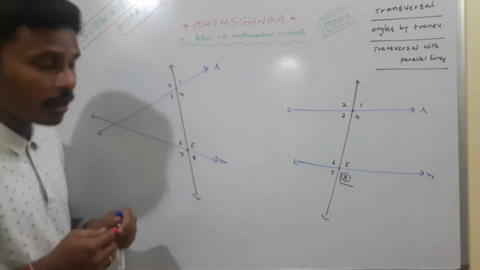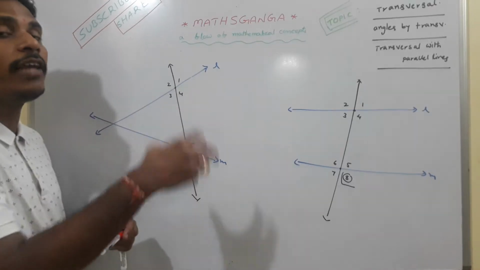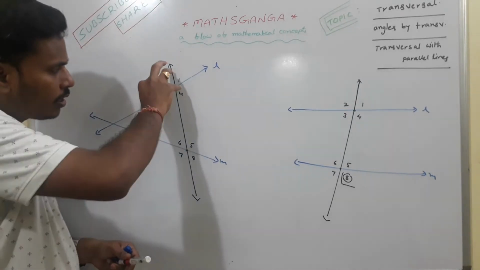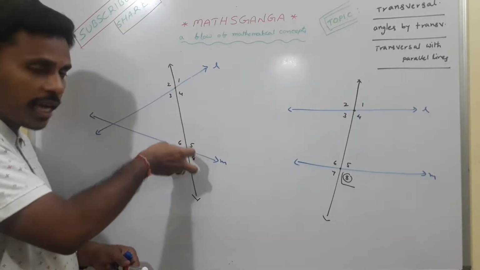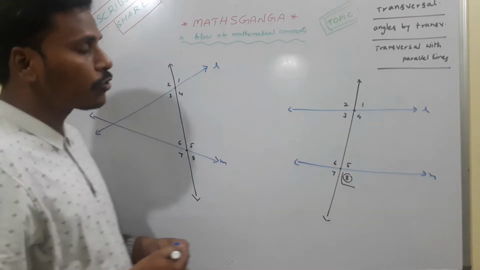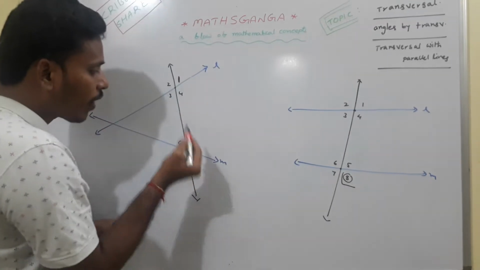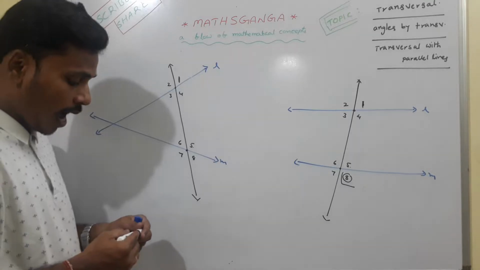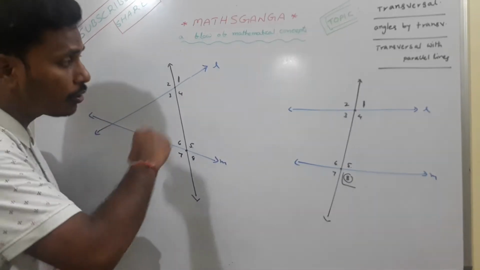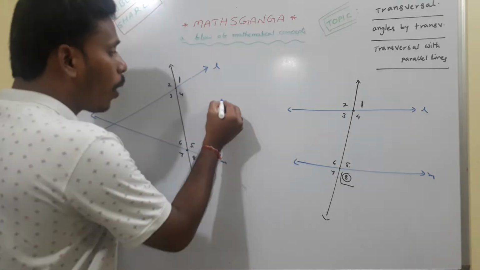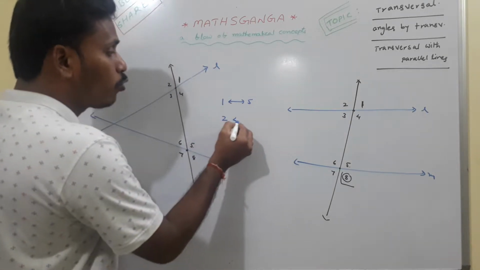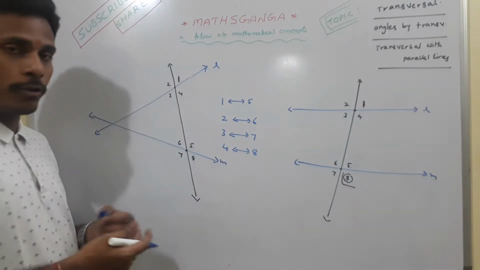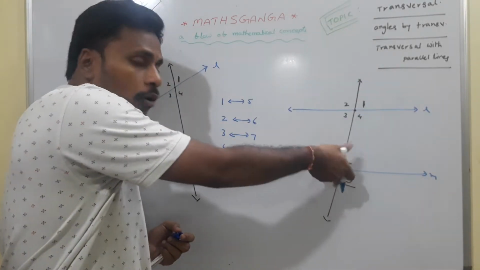And if you look, we will name all these 8 angles in different forms. Here we have 1, 2, 3, 4 and this is 5, 6, 7, 8. So this set of 4 angles corresponds to 5, 6, 7, 8. For this 1, this 5 is corresponding, in this case also. Now I will mention certain names which are correct for both the cases. Angle 1 is corresponding to angle 5, angle 2 is corresponding to angle 6, 3 is corresponding to 7 and 4 is corresponding to 8. So clearly this set of 4 angles corresponds to this set of 4 angles.